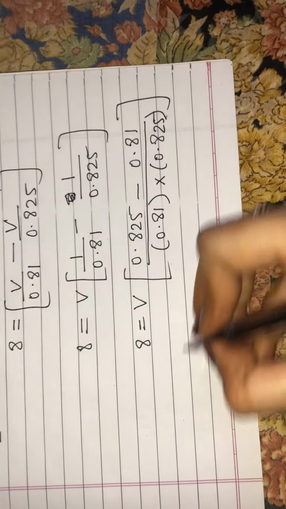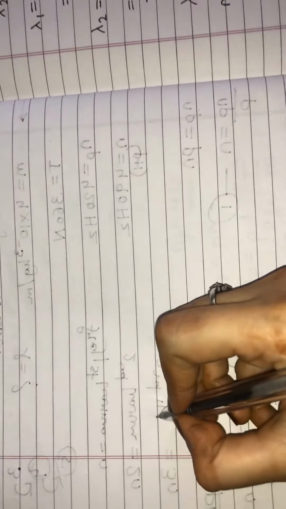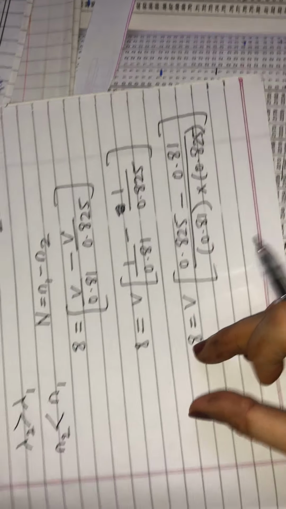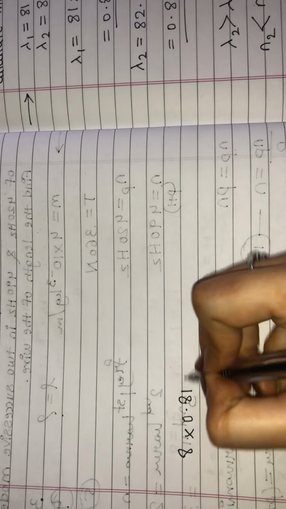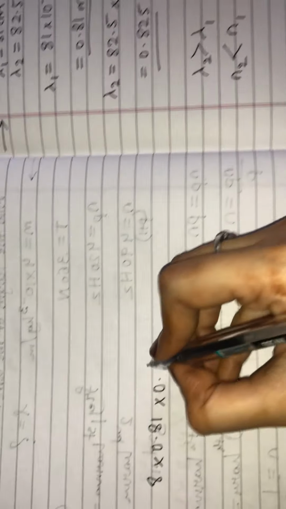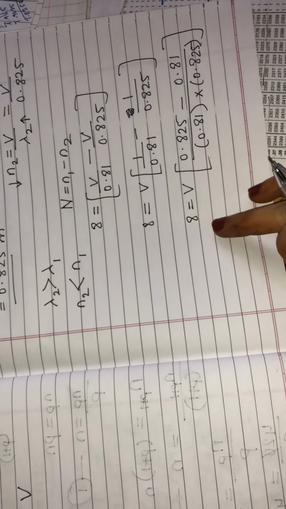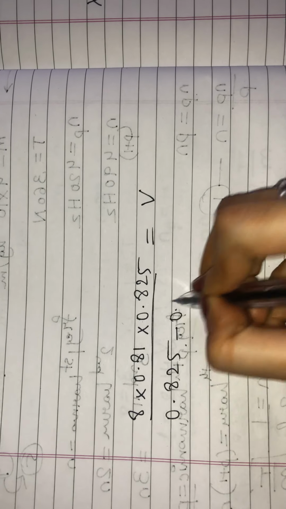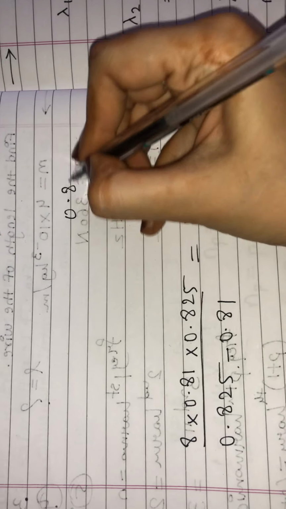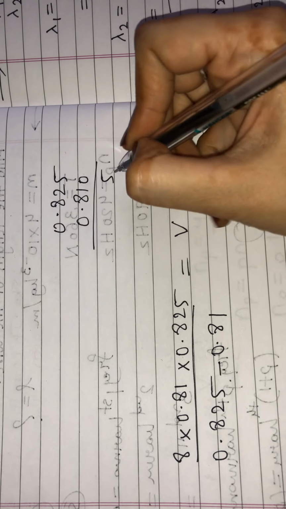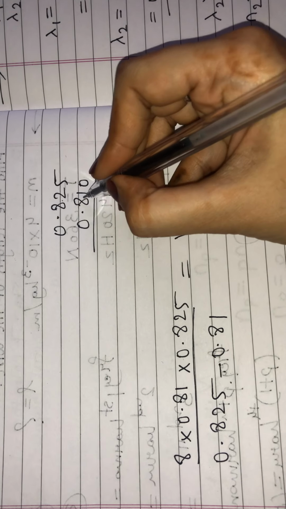So it is 8 into 0.81 into 0.825, upon 0.825 minus 0.81, is equal to V. Now let's subtract 0.825 minus 0.81. 5 minus 0 is 5, 2 minus 1 is 1, 8 minus 8 is 0.